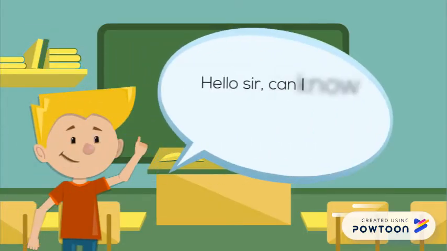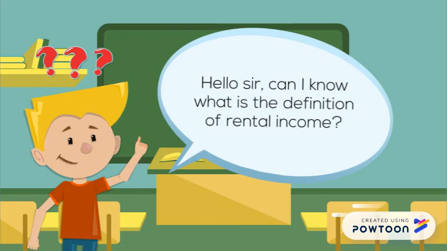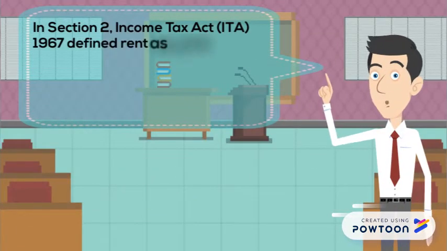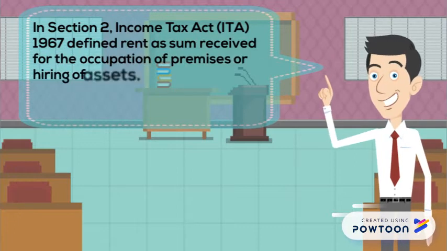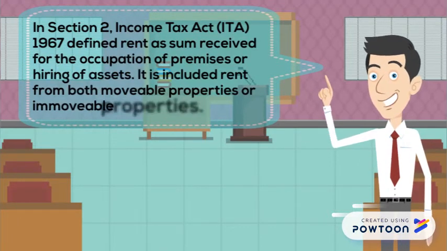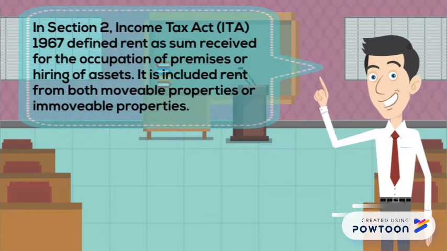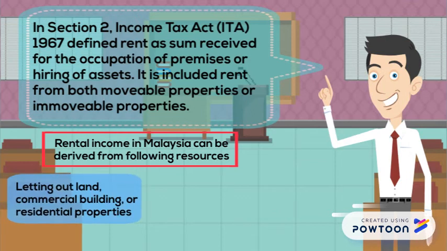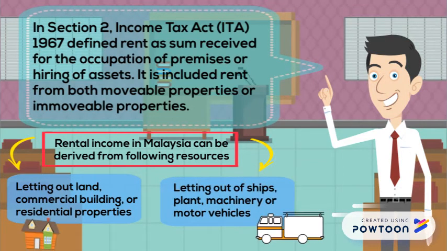Hello sir, can I know what is the definition of rental income? Section 2 of the Income Tax Act 1967 defines rent as the sum received for the occupation of premises or the hiring of assets, including rent from both movable and immovable property. Rental income in Malaysia can be derived from the following sources. First, letting out land, commercial buildings or residential property. Second, letting out ships, plant, machinery or motor vehicles.